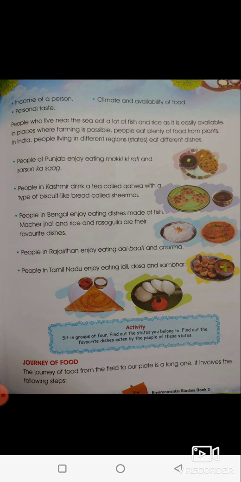Unwanted plants are called weeds. So they remove the weeds and they fertilize the field, the crops, by putting manure and watering the plants. Once they grow and bear fruits, bear crops, and the crops are ready, they harvest